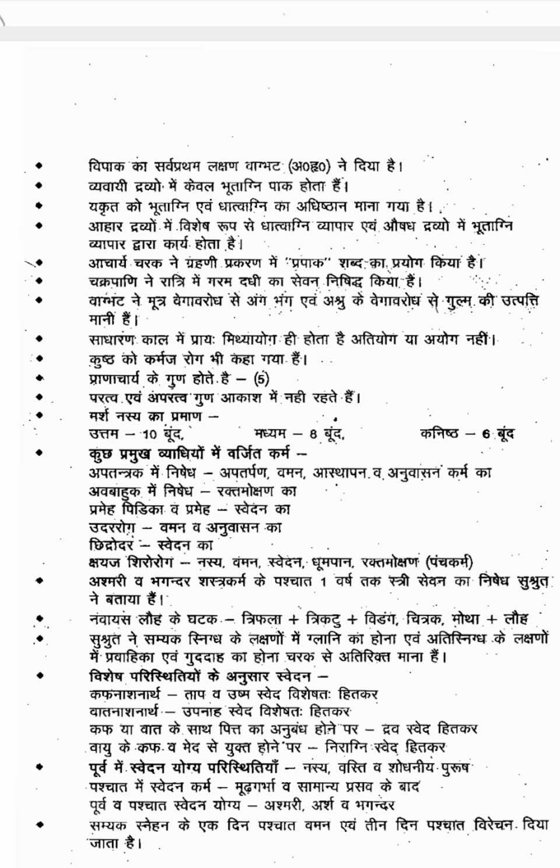Next one is Pranacharya Guna. So 5 gunas are there for Pranacharya. Then Paratva evam Aparatva Guna Akash mein nahi rehte hai. So these 2 gunas, Paratva and Aparatva, you can't see in the Akasha Mahabhuta. Then Marshanasya Pramana. Uttama is 10 bindu, Madhyama is 8 bindu, Kanishta is 6 bindu. So 10, 8, 6 bindus are the dosage of the Marshanasya. Dosage of Pratimarshanasya is 2 bindu.